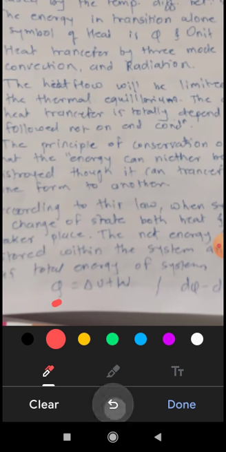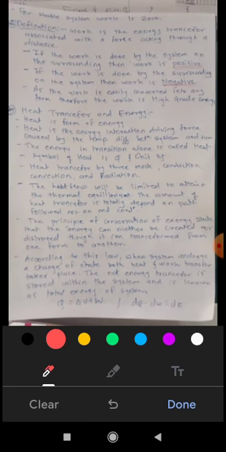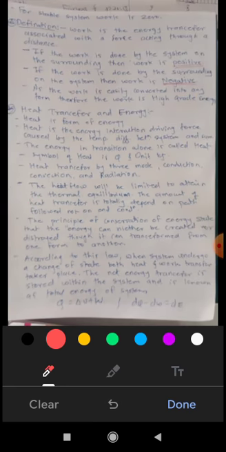If our system is giving out heat, it is used for two purposes: for increasing internal energy, and another is to do the work. So these were the things about heat and energy.